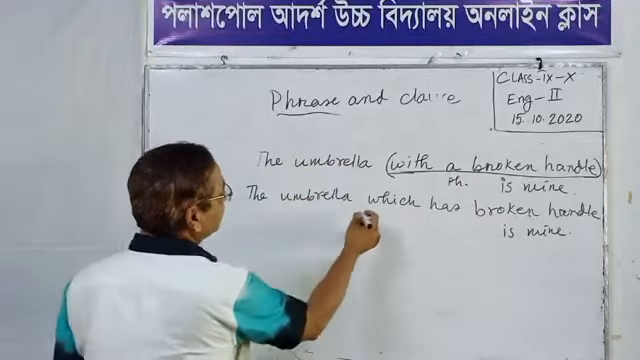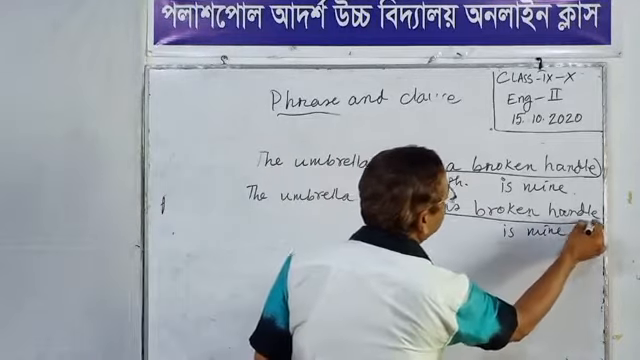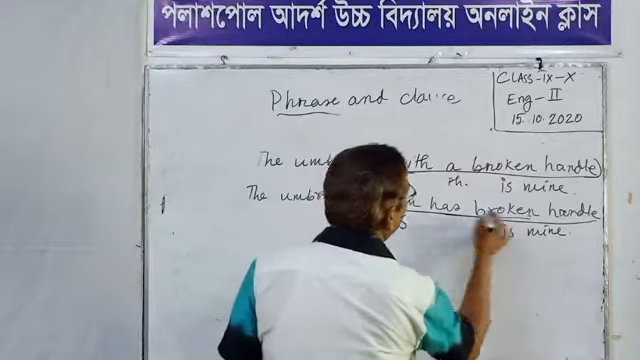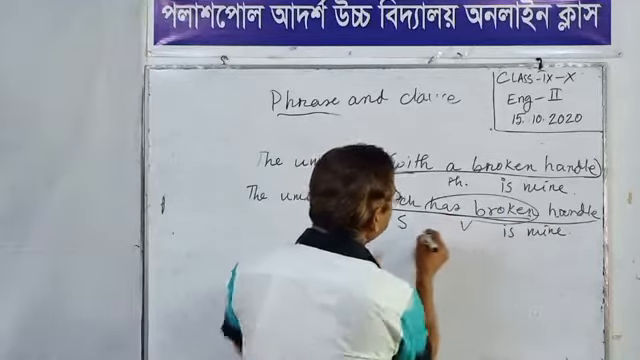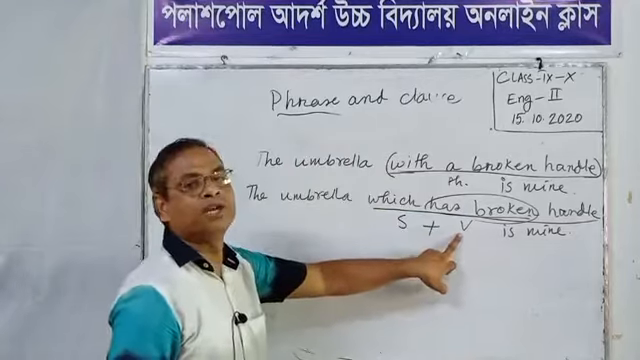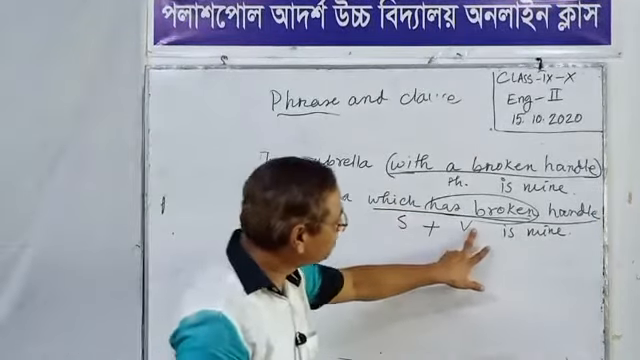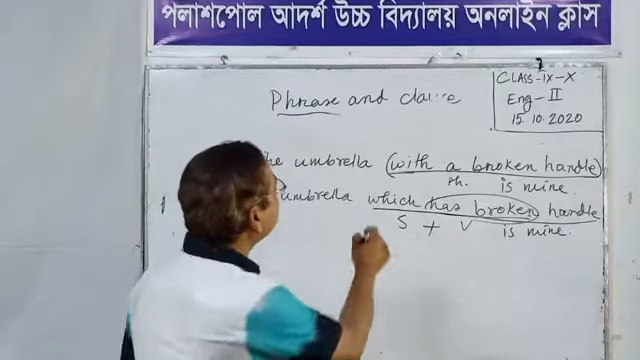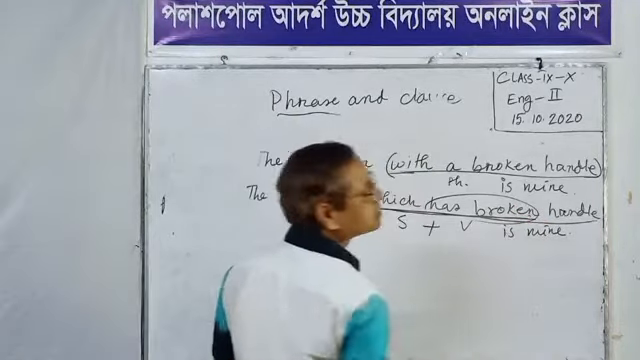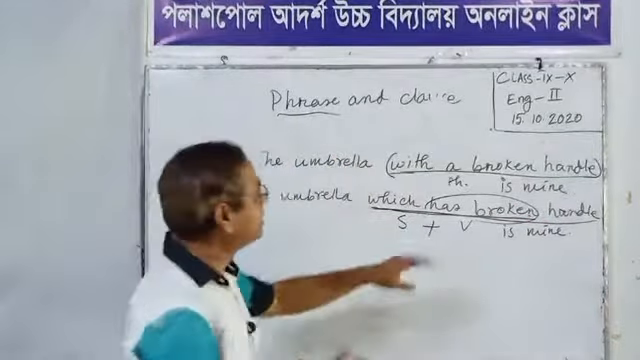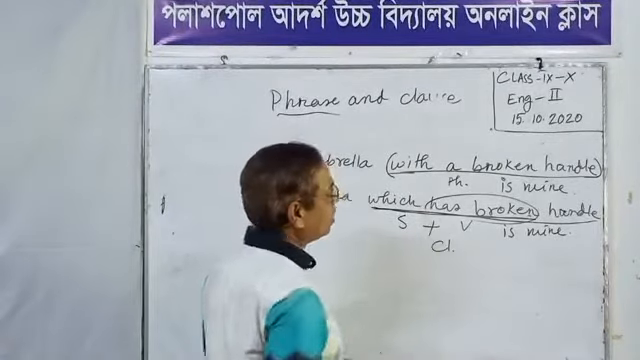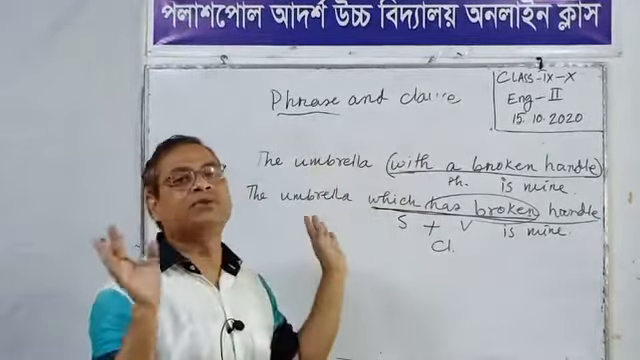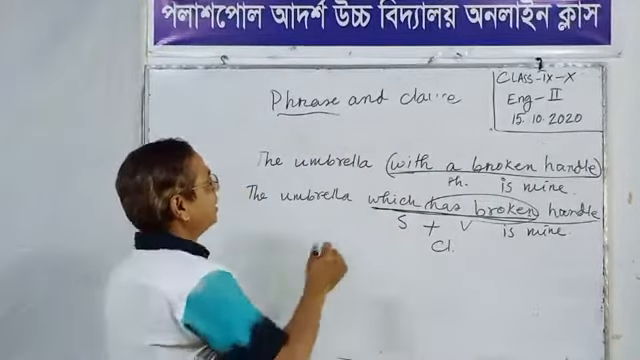But we can notice this. Which has broken handle. Which is the subject here? Has broken is the verb here. So there is a subject verb combination here. So this part is phrase. This part is clause. Clause means subject verb combination. Phrase means no subject verb combination.